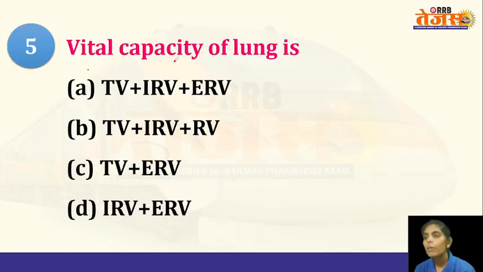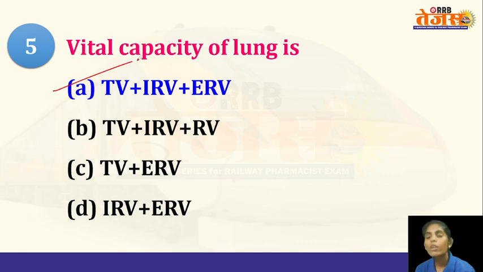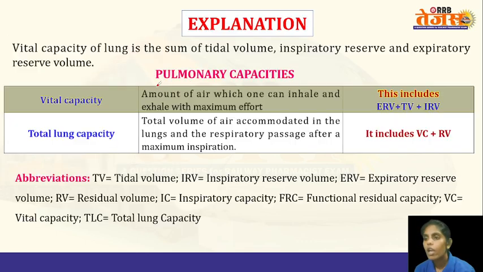Now the vital capacity of the lungs is the sum of. So among these, which is the correct one? The first one: the tidal volume plus the inspiratory reserve volume and the expiratory reserve volume.